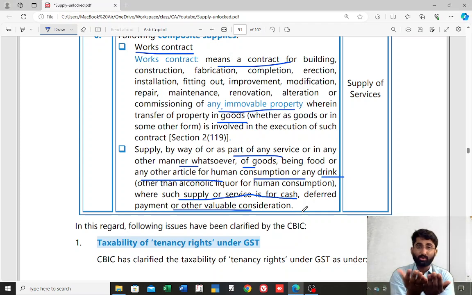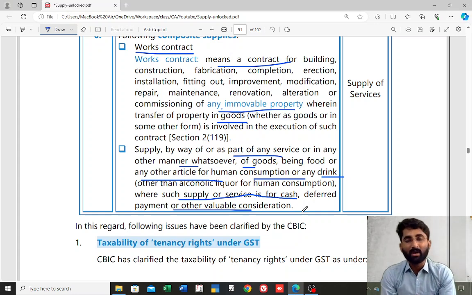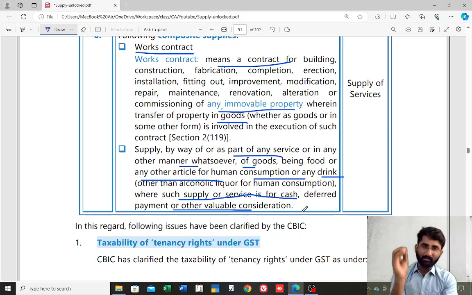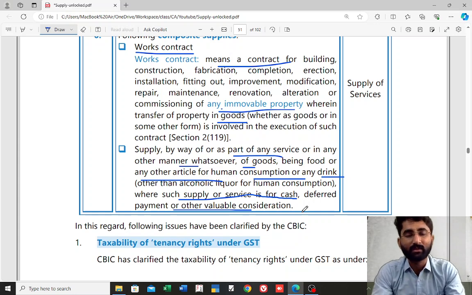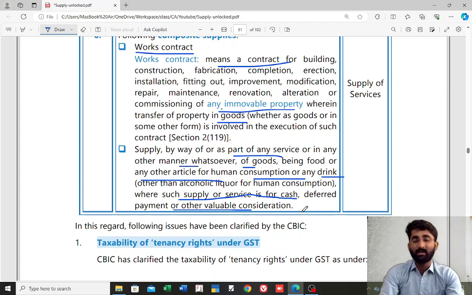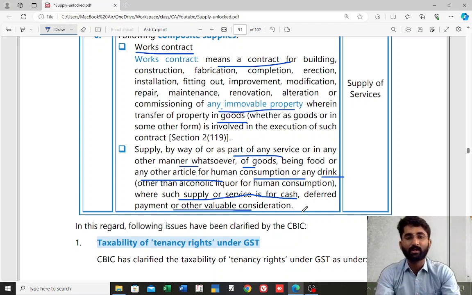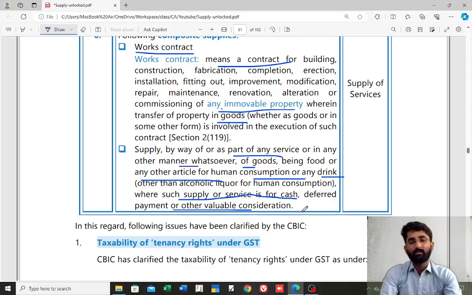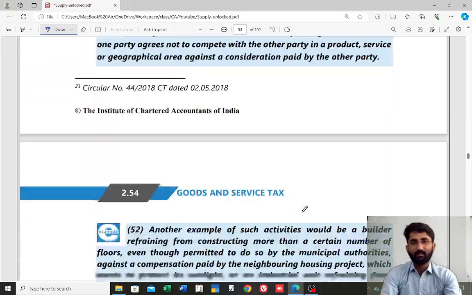Even though you get the goods, you get something to eat, still the government says the very important part is the chef's part. Correct? In that case he has to work there. So that work is very important, that's why it is supply of service. This is about schedule number 2 that we discussed, and the last one is schedule number 3, which is as per section 7, subsection 2, clause A. In schedule 3, some of the items are neither supply of goods nor supply of service. So that we are going to discuss now.